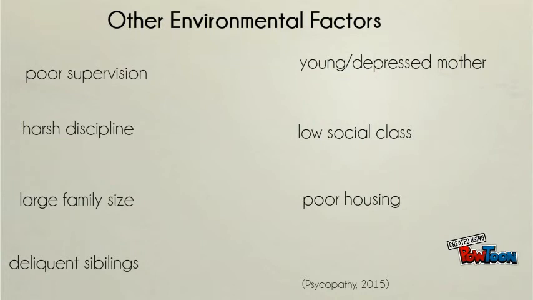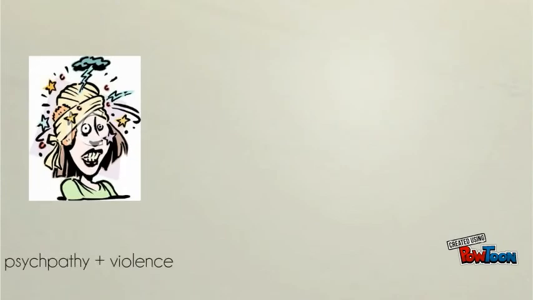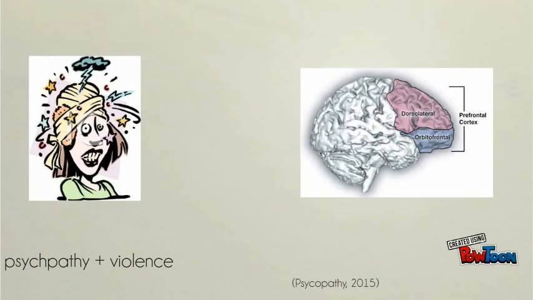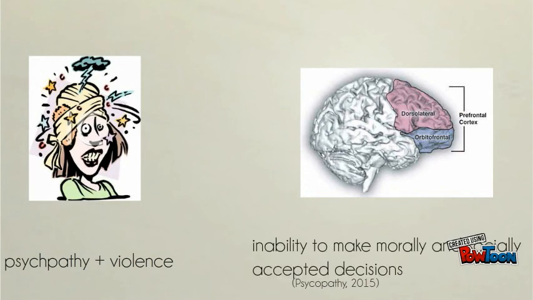There have also been associations between psychopaths and detrimental treatment by peers. Researchers have linked head injuries with psychopathy and violence. Since the 1980s, scientists have associated traumatic brain injury, such as damage to the prefrontal cortex, including the orbitofrontal cortex, with psychopathic behavior and an inability to make morally and socially accepted decisions.